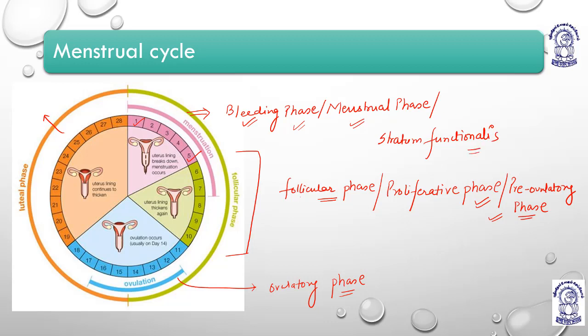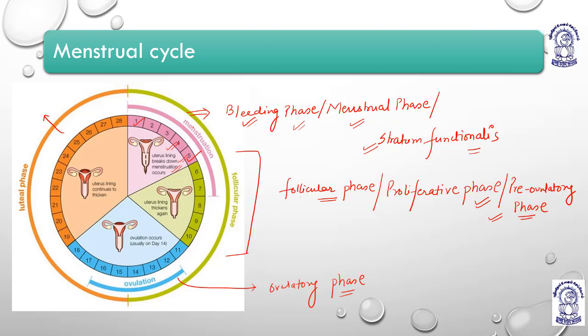So during this, what happens? The uterine wall, the stratum functionalis, everything is wiped out. It is just sloughed out from the uterus. And this sloughing is also done with the help of the hormones secreted. The uterus lining breaks down, menstruation occurs. So in days 1 to 5, the bleeding occurs to slough off all the matter and debris present inside the uterus.